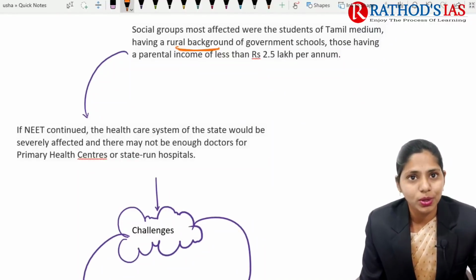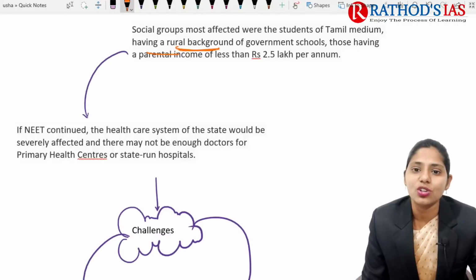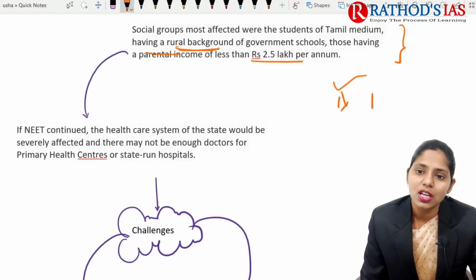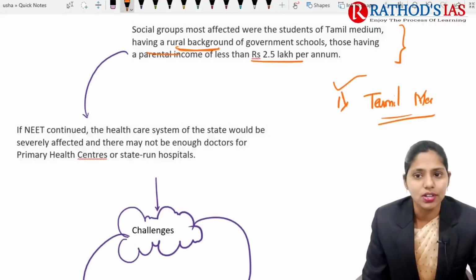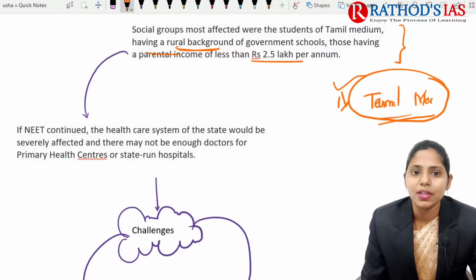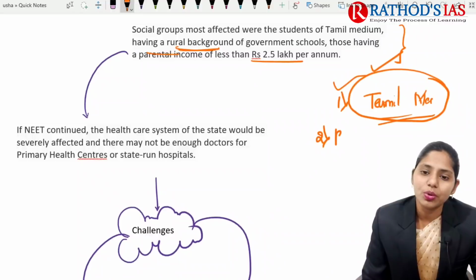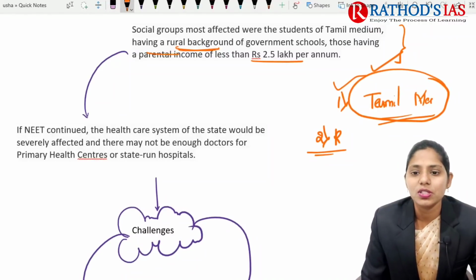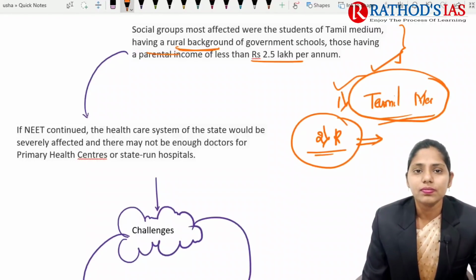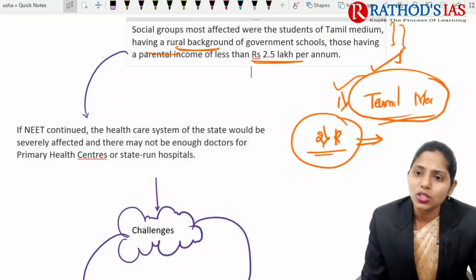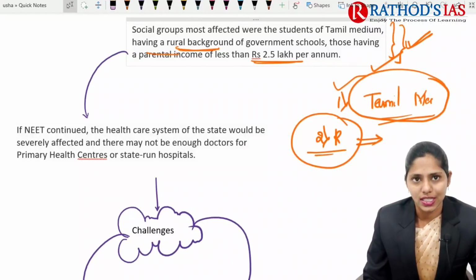They are the people having a parental income of less than 2.5 lakh per annum. So these social groups are affected more. The first one here is students coming from Tamil medium, because this NEET examination will be in English, so students from Tamil medium are affected. And students from a rural background, especially from government schools, do not have proper awareness regarding this NEET. And even the parents' income, that is, the poor people, a family income which is less than 2.5 lakh per annum. So these are the people who are mainly affected because of this NEET examination.